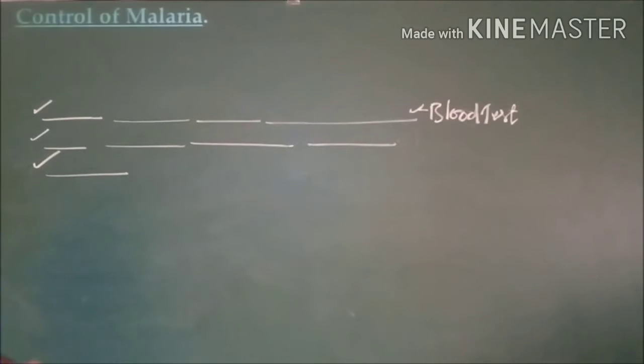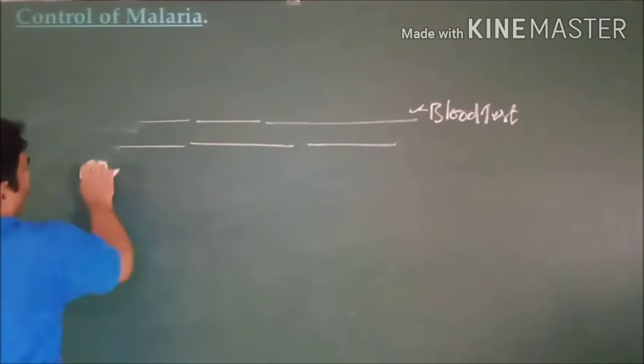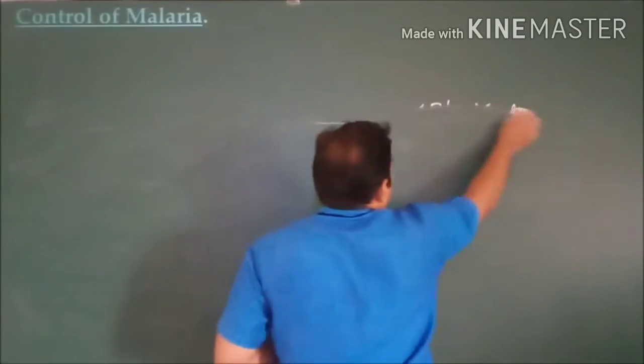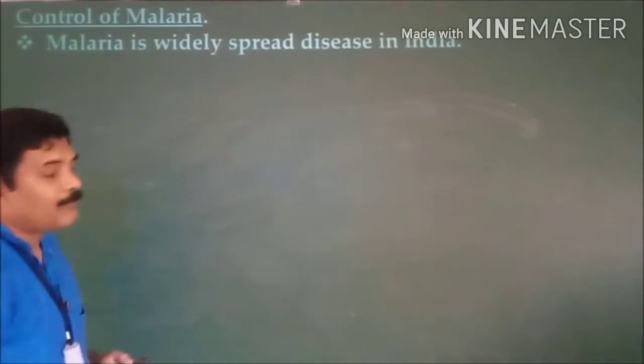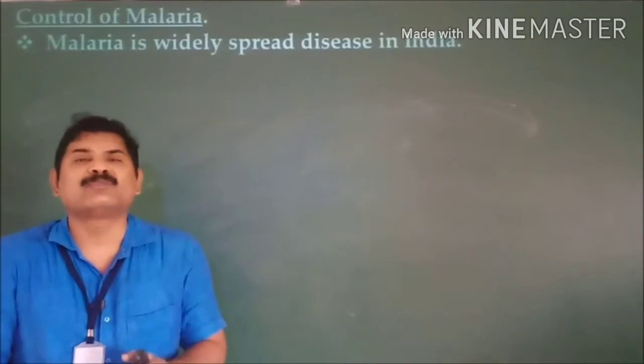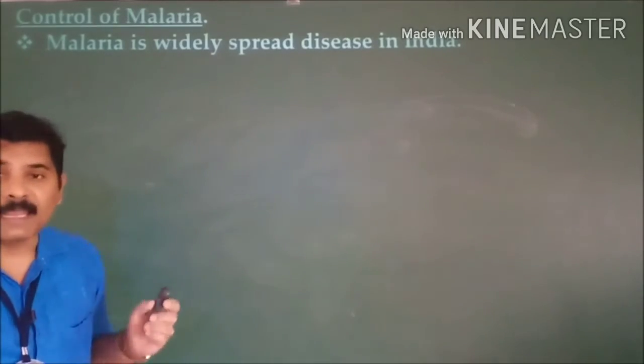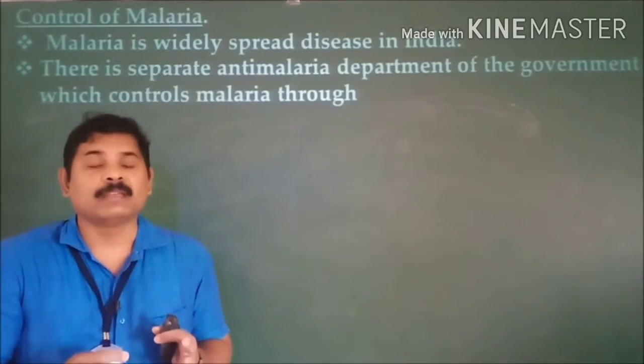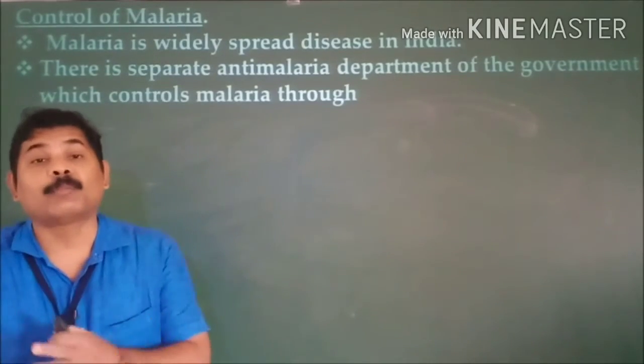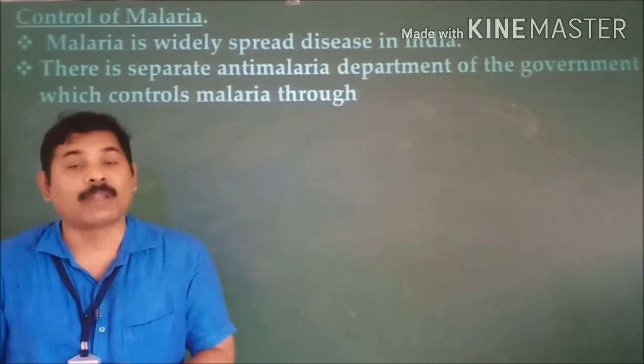And next, when you see how to control this malaria, what strategies are followed in order to control the malaria? Let us see now. First and foremost, malaria is a widely spread disease in India. So in order to control this malaria, the Indian government started one department, that is the Malaria Control Department.